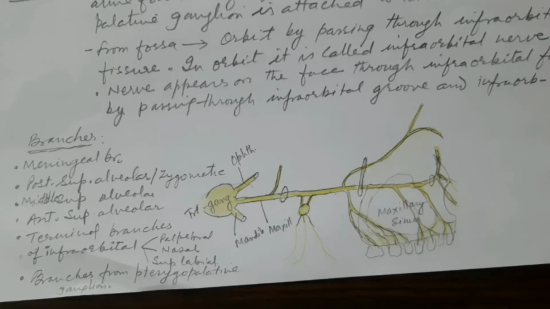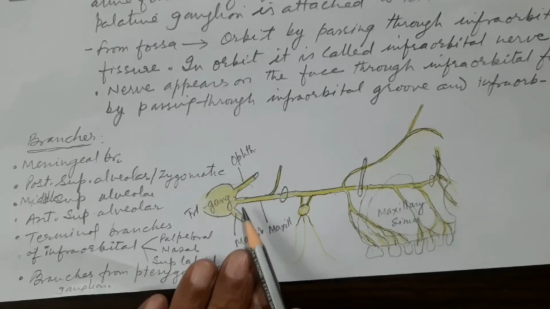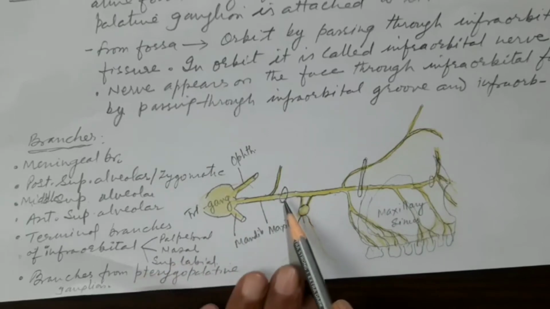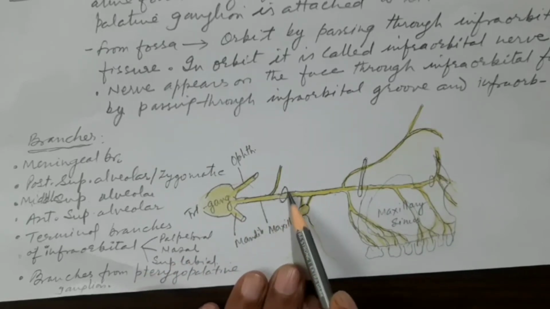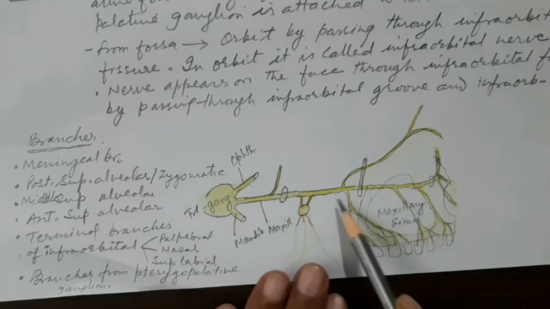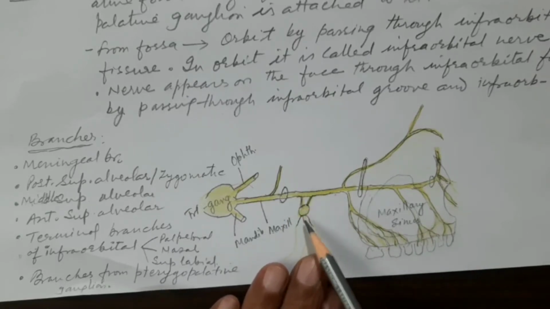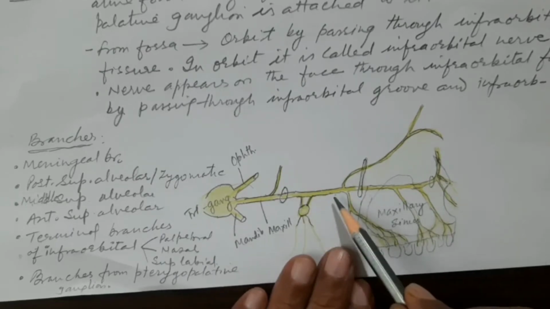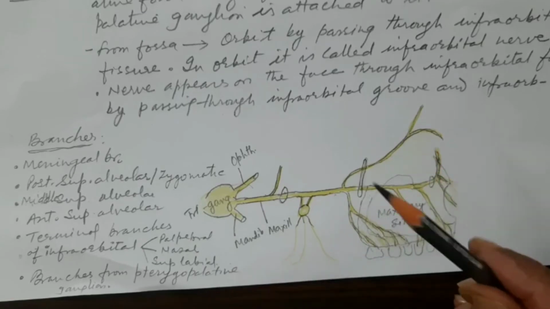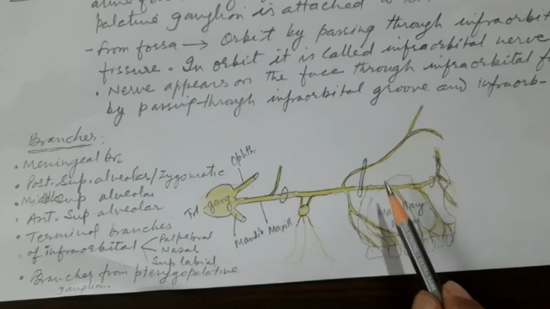Let me just once again revise. From the trigeminal ganglion in the middle cranial fossa, the maxillary nerve runs at the floor of the middle cranial fossa to enter the foramen rotundum. From foramen rotundum, the nerve lies in the pterygopalatine fossa, and from there it enters the infraorbital fissure to come inside the orbit.